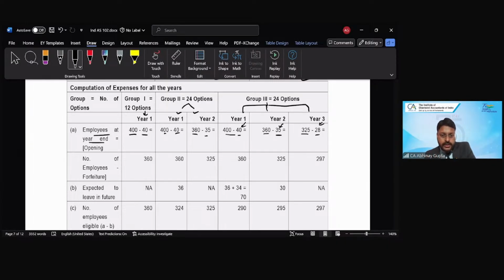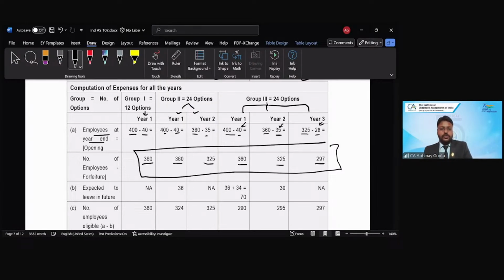So for year 1, it would be 360 employees in group 1. For group 2, again for year 1, it would be 360 and 325 for year 2. And for group 3, 360 for year 1, 325 for year 2, and 297 for year 3. So these are the number of employees, right?